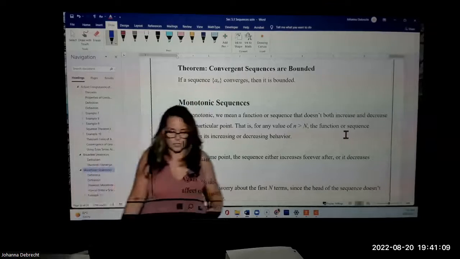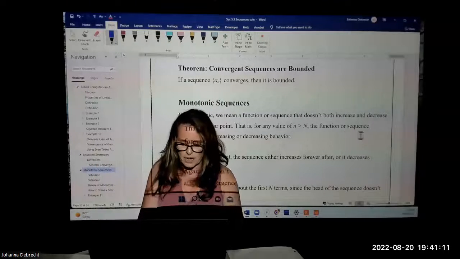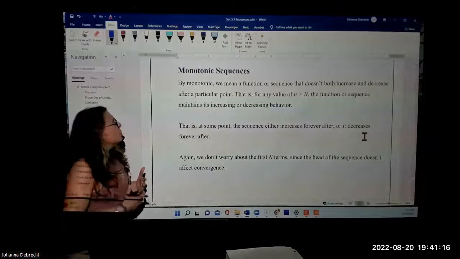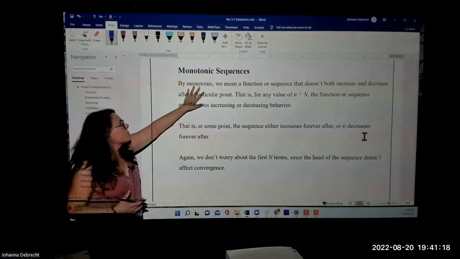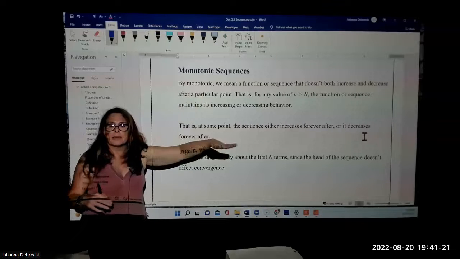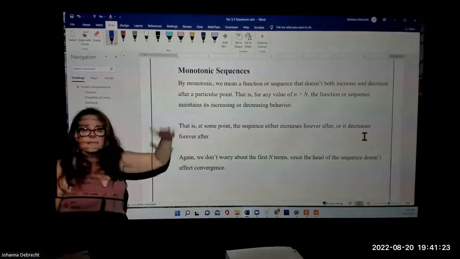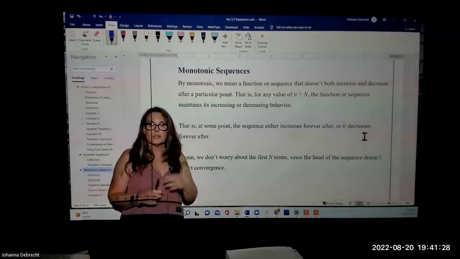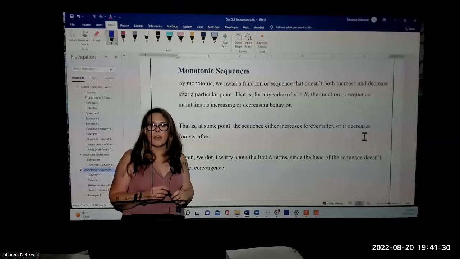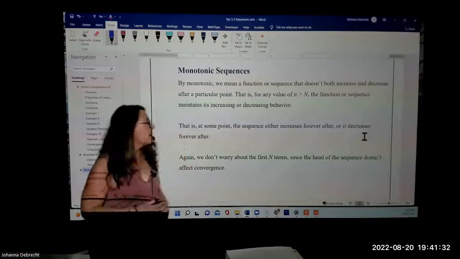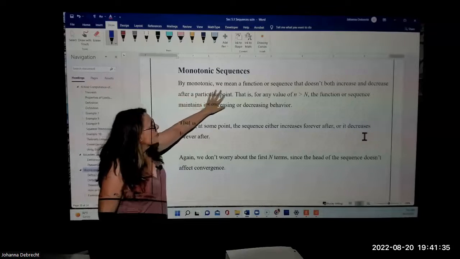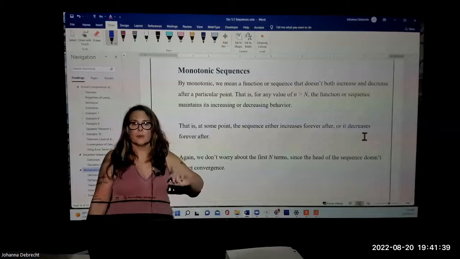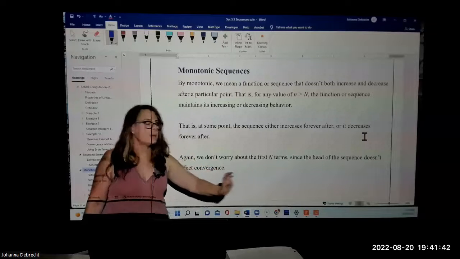It cannot converge. Now, what do we mean by monotonic? So we've talked about bounded. What does monotonic mean? When we talk about monotonic, the root word, of course, is monotone, which is basically maintaining the same tone and not varying it. As you know, that's a really boring lecture, right? Where they talk in a voice and just drone on without any inflection. It's terrible, right? So monotonic, it's a function that doesn't both increase and decrease. In other words, it maintains one type of behavior.